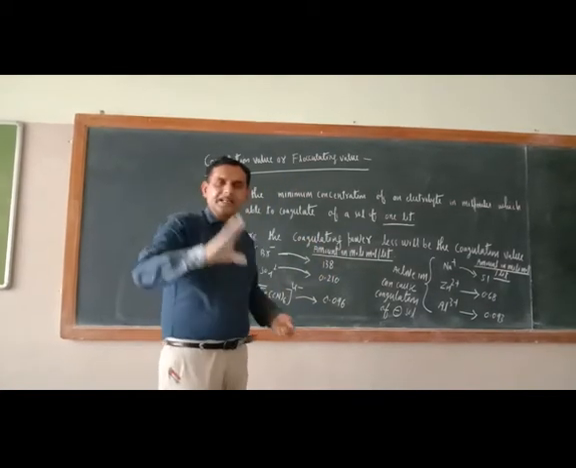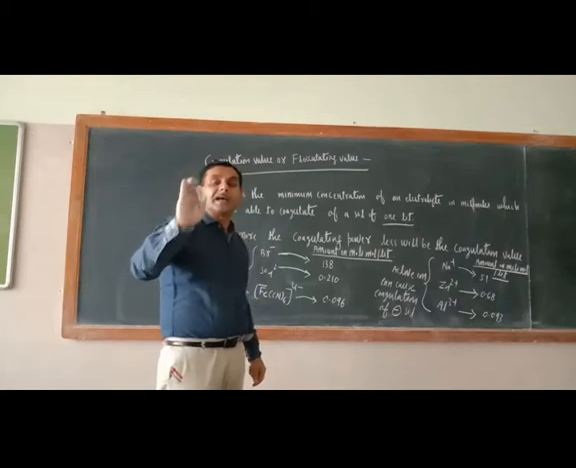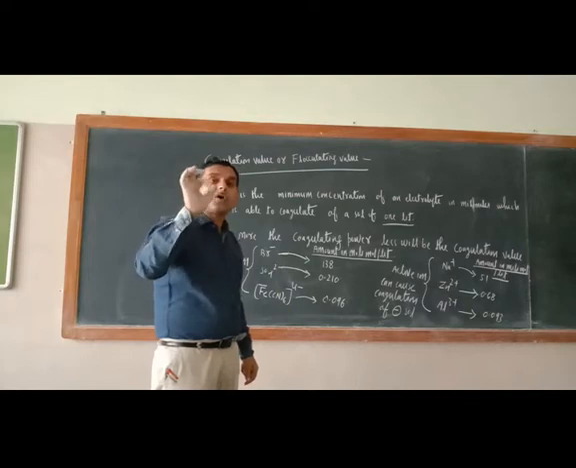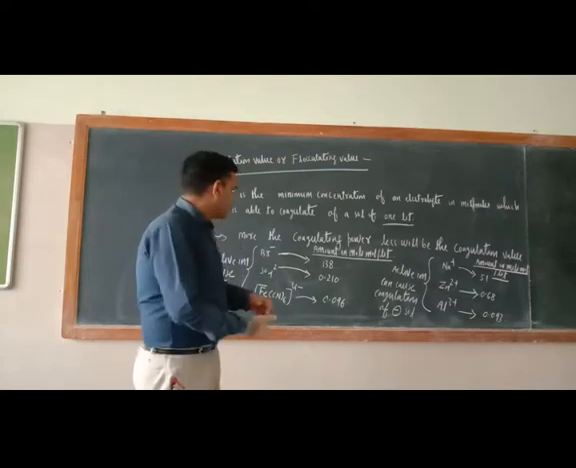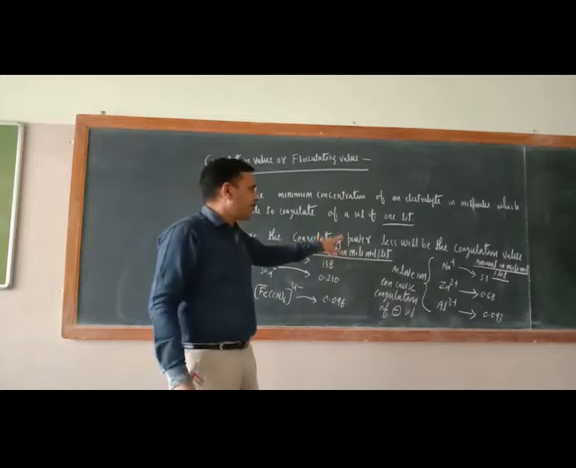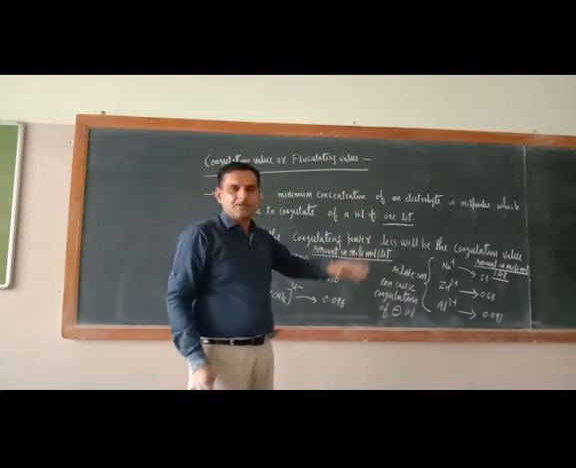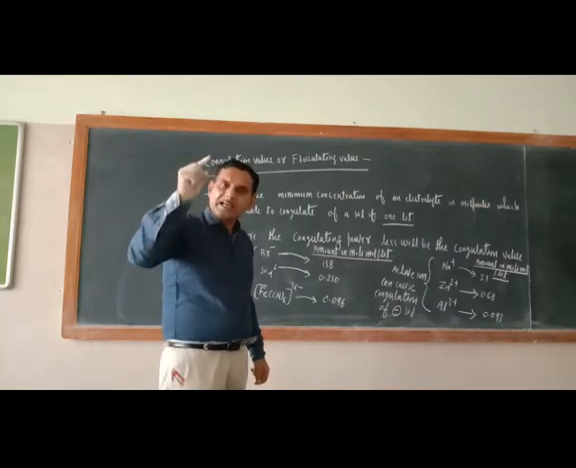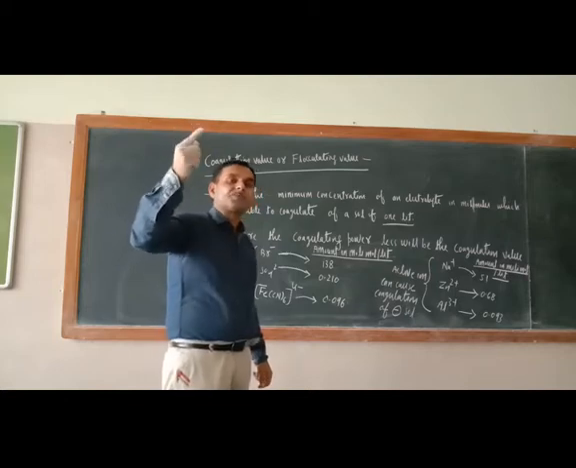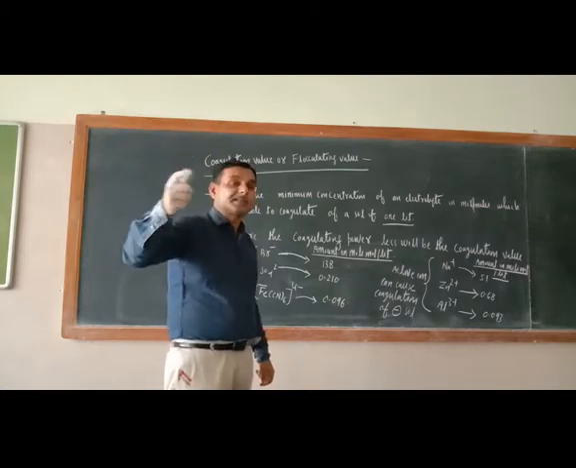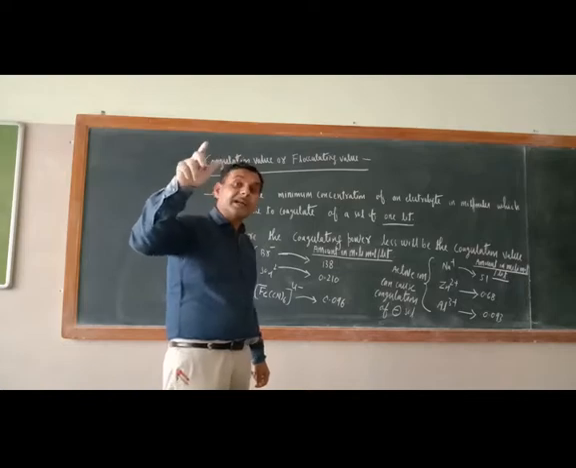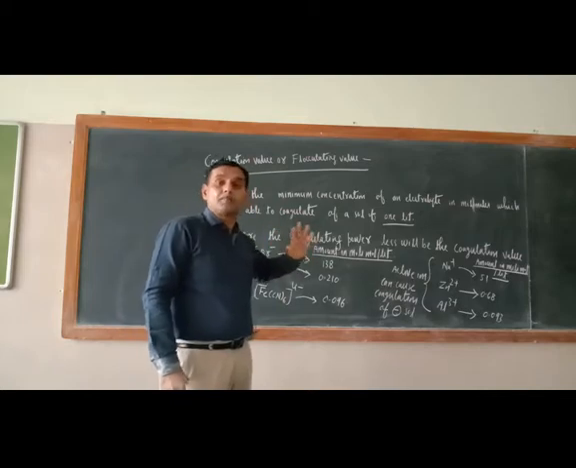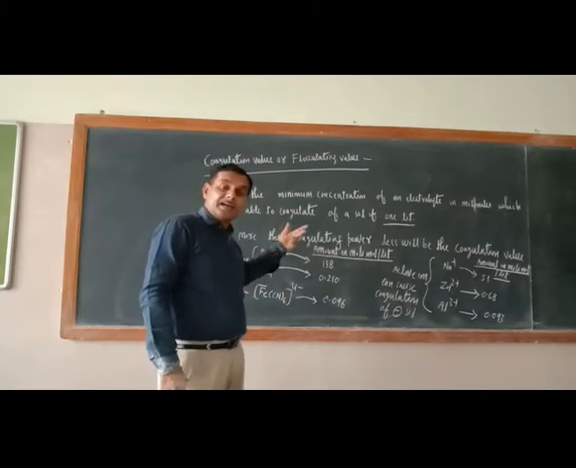It is the minimum amount of an electrolyte in millimole which can cause the coagulation of 1 liter of sol. So remember here, more the coagulating power, less will be the coagulation value. Means the electrolyte whose less concentration can cause the maximum coagulation, that is the better coagulating agent. And who are the better coagulating agent or better coagulating power ion? Those having higher charge.